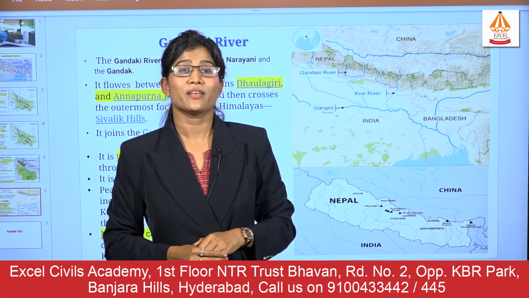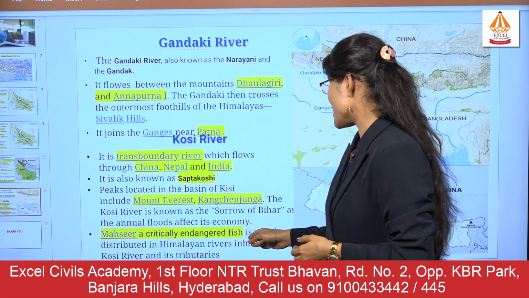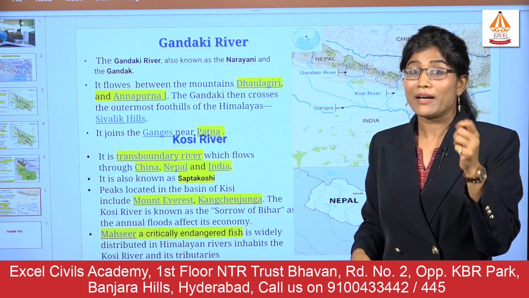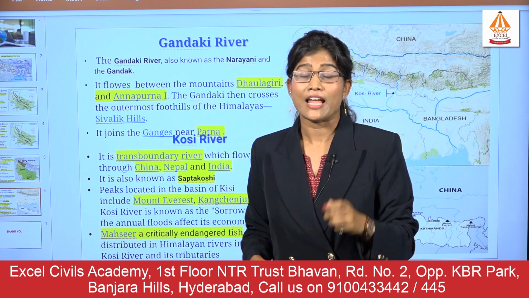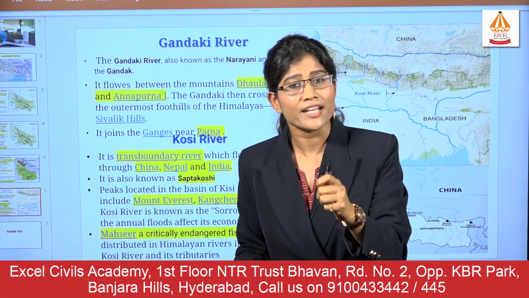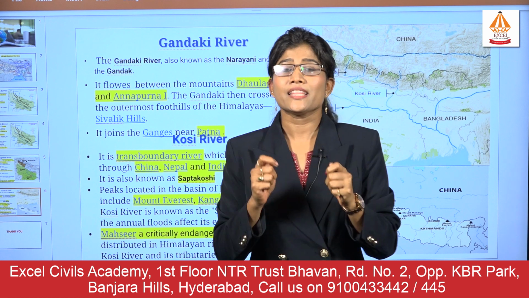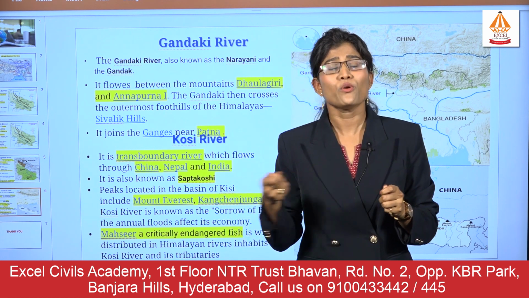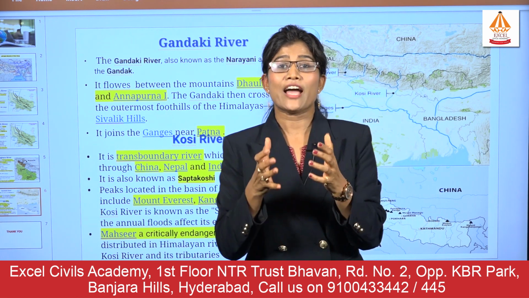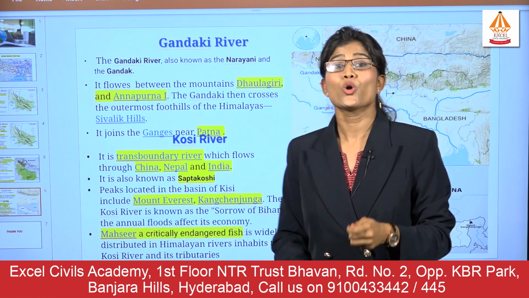Again, one of the important facts to remember for the preliminary examination is the golden mahseer, which is a species of fish. It is critically endangered in India, and somewhere else it is also endangered, and this golden mahseer is found in the region of Kosi. And recently, according to current affairs, in the southern part of India also, in a few of the rivers, we have found this golden mahseer. So this is all the information.